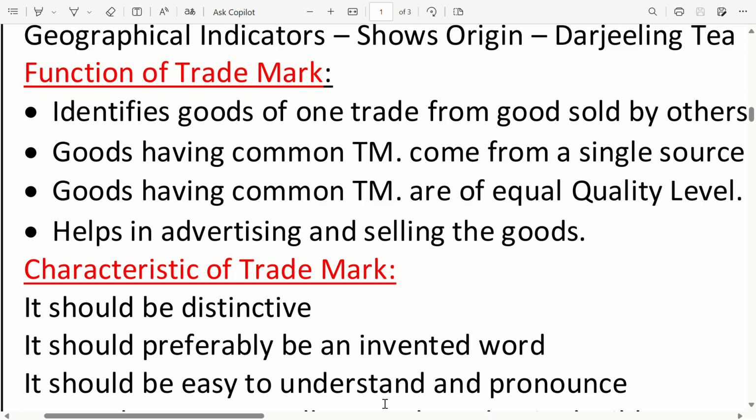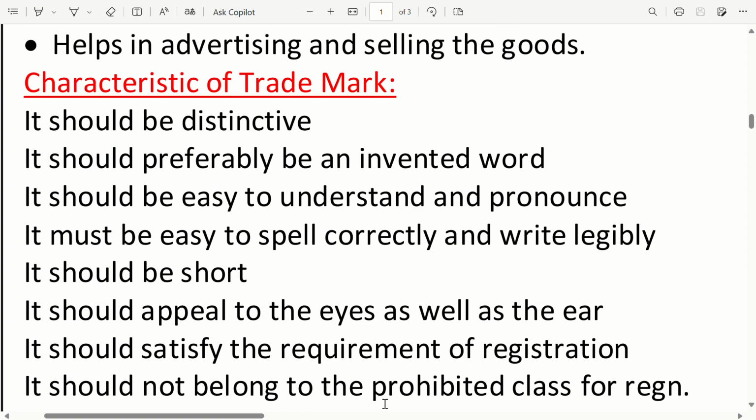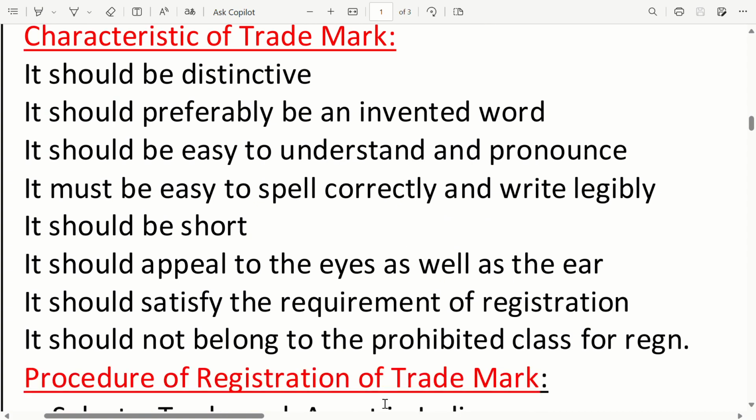Characteristics of a trademark. It should be distinctive. It should preferably be an invented word. It should be easy to understand and pronounce. It must be easy to spell correctly and write legibly. It should be short. It should appeal to the eyes as well as the ear. It should satisfy the requirements of registration. It should not belong to the prohibited class for registration.